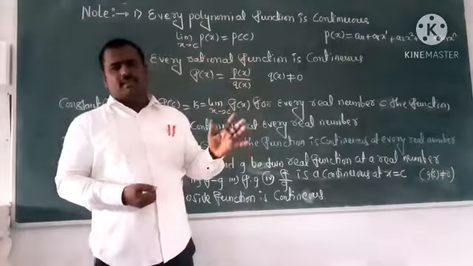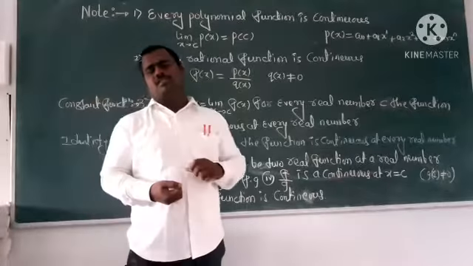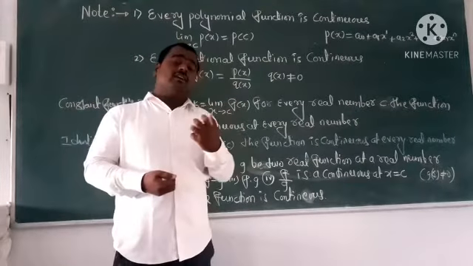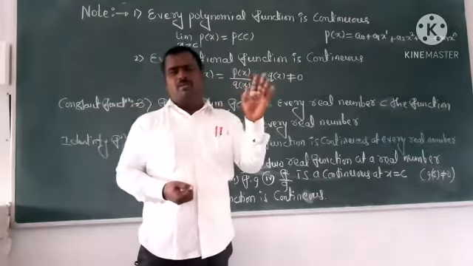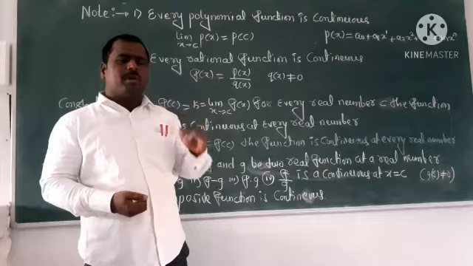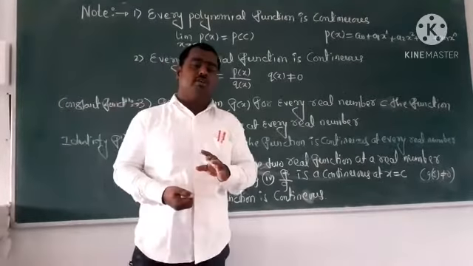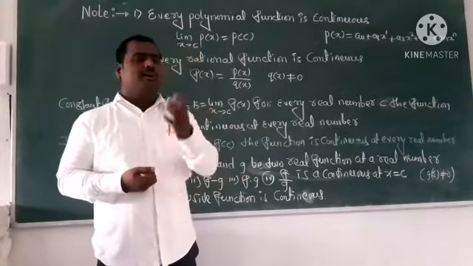Among all these, one function is the rational function. In that, both numerator and denominator are most important. In the form P divided by Q, Q does not equal 0. This is called a rational function.